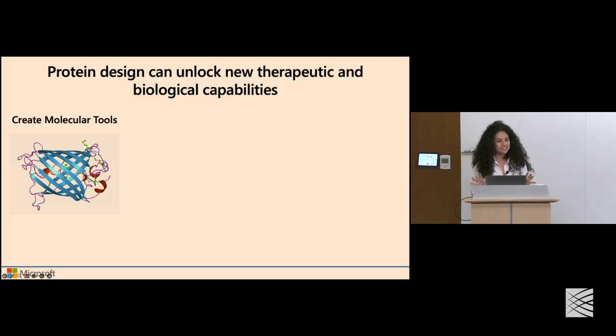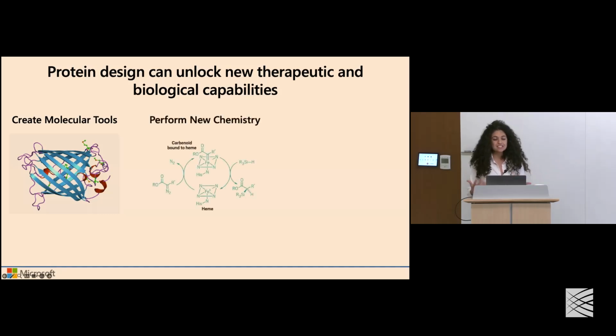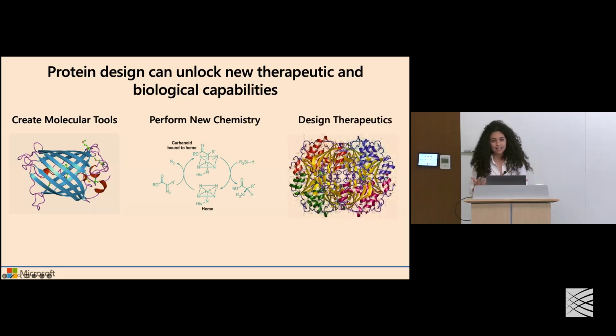There are already several key examples of this in our world today, from molecular tools like GFP, to enzymes that can catalyze new chemistry that doesn't occur in nature, like this enzyme cytochrome C, which can catalyze the formation of carbon-silicon bonds, and ultimately to new therapeutic modalities that could hopefully eventually be deployed in the clinic, like this example, which is an enzyme that's used actively as a chemotherapy in leukemia.